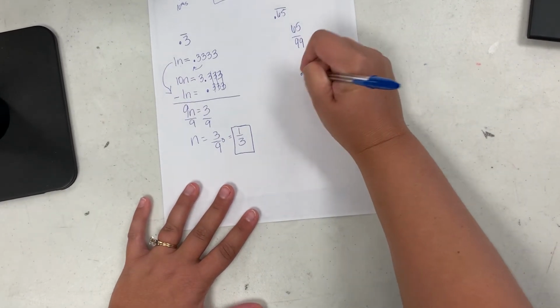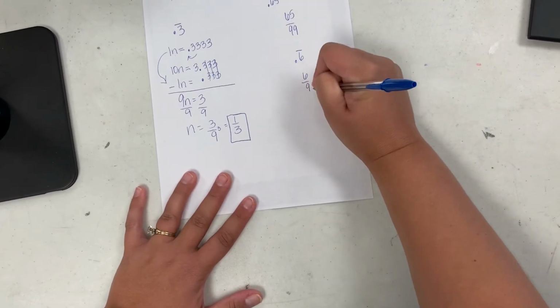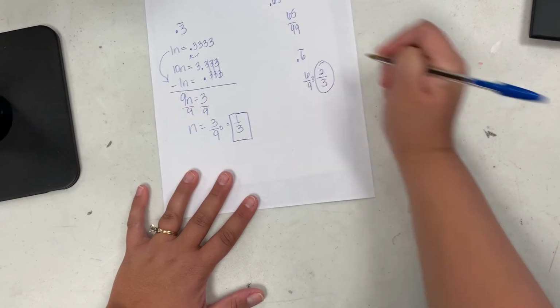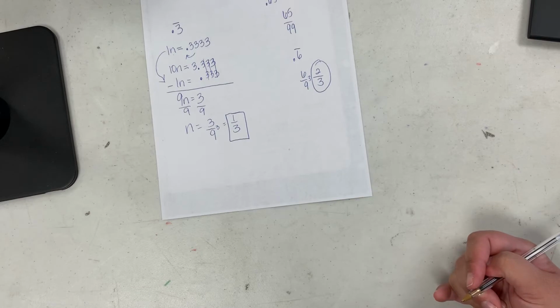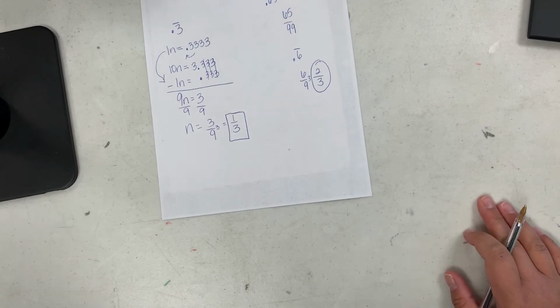If I have 0.6 repeating, put it over 9 and reduce it. Look, there's the answer. 2/3. Repeating is a repeating decimal, so we know it worked. So you can use that as kind of like a quick method if you're stuck or if you need a quick answer. It doesn't work 100% of the time. It works 99% of the time.